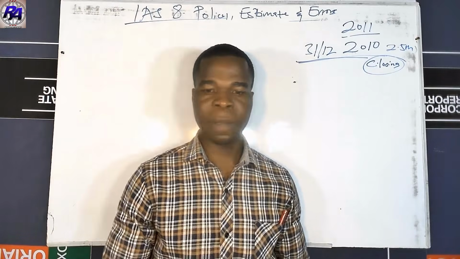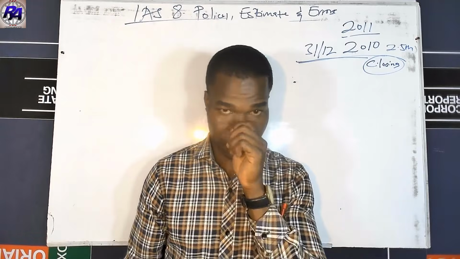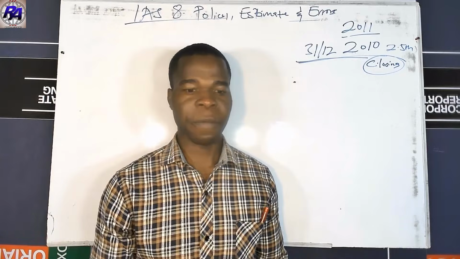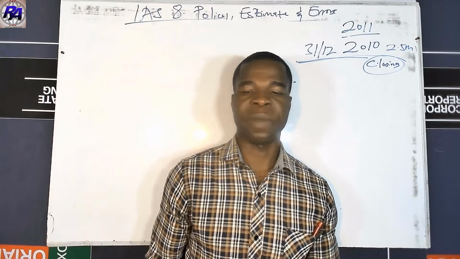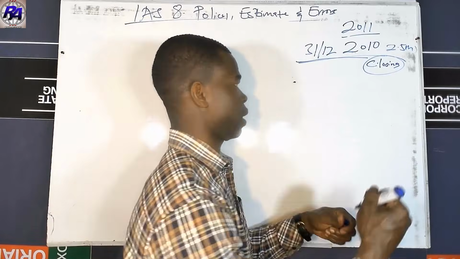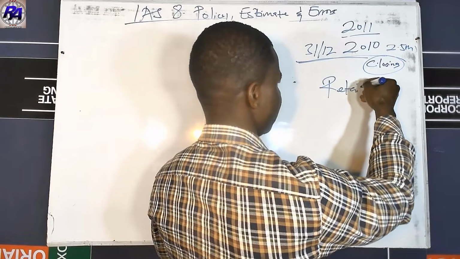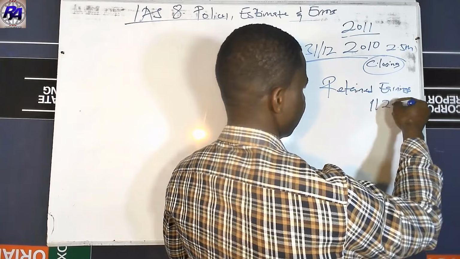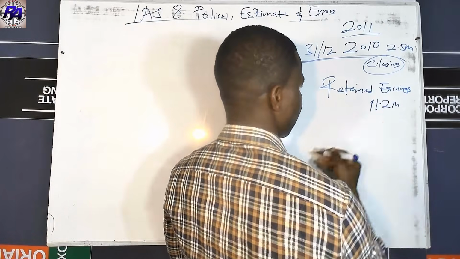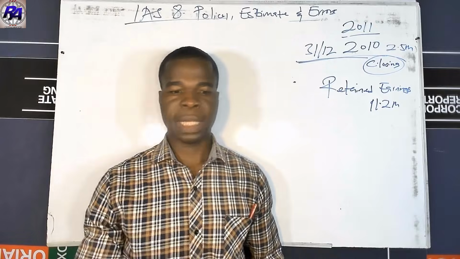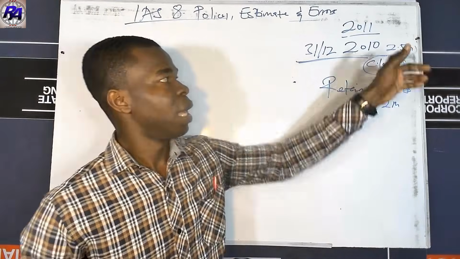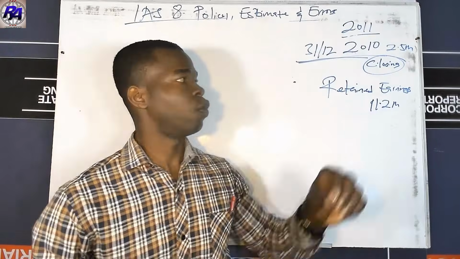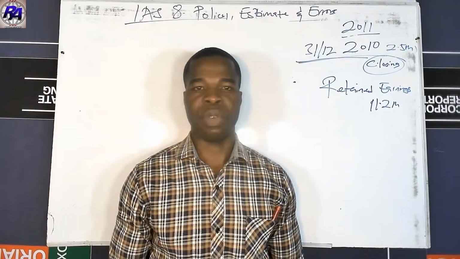Now let's look at it. We were given the original sales value and the cost of sale value for 2010 and 2011. We have the gross profit given to us, we have the tax, and we have the net profit, and again we have the retained earnings. The retained earnings in the question was 11.2 million, and we were told that the cost of goods sold in 2011 includes the 2.5 million error in the opening inventory.